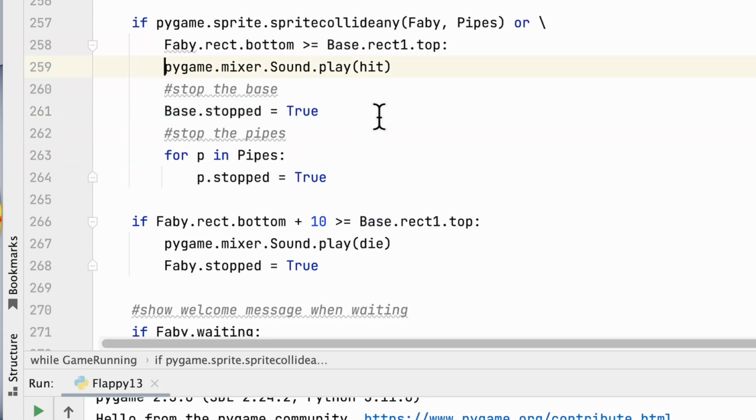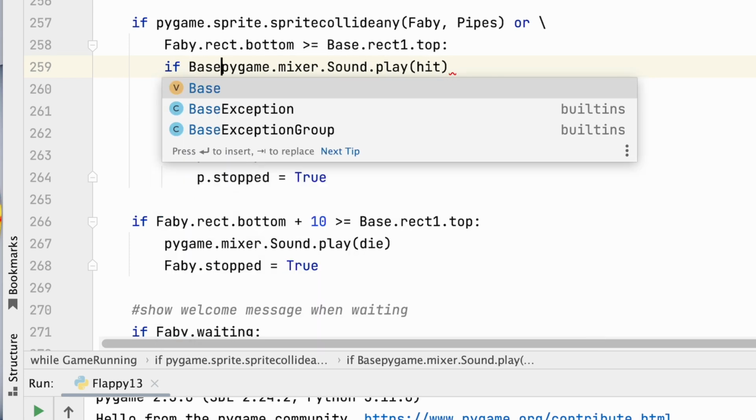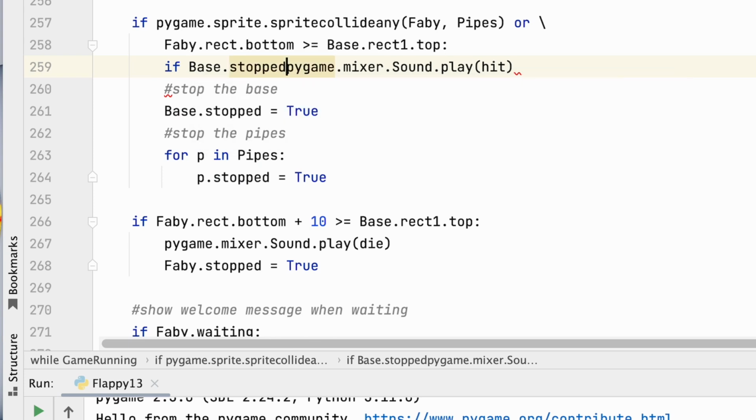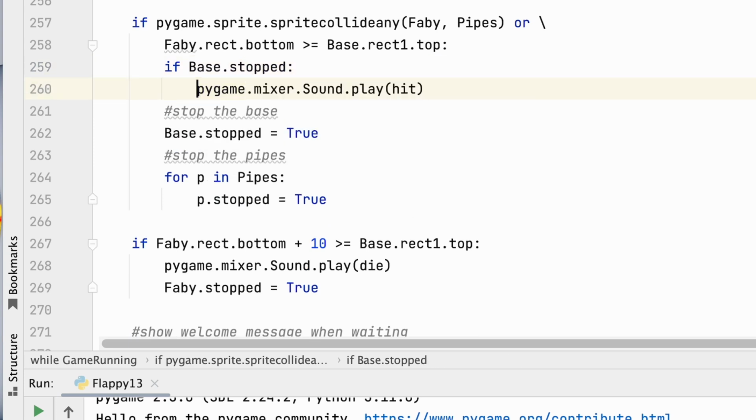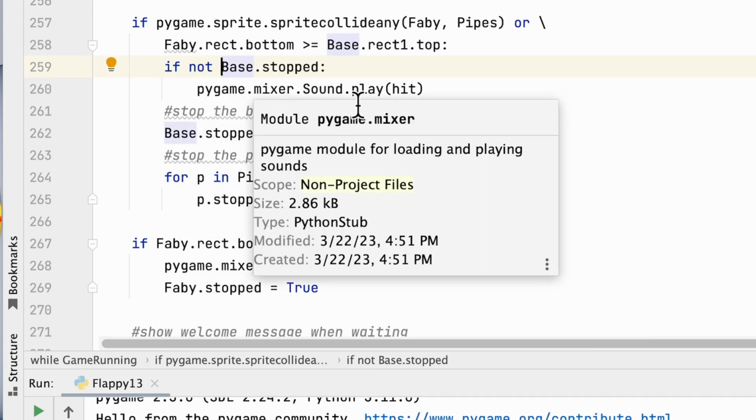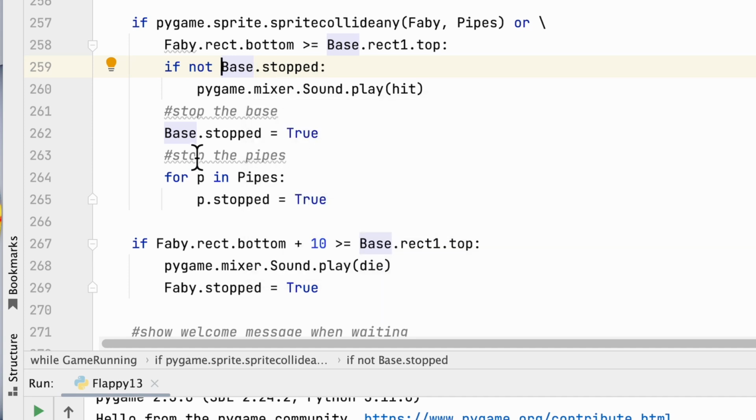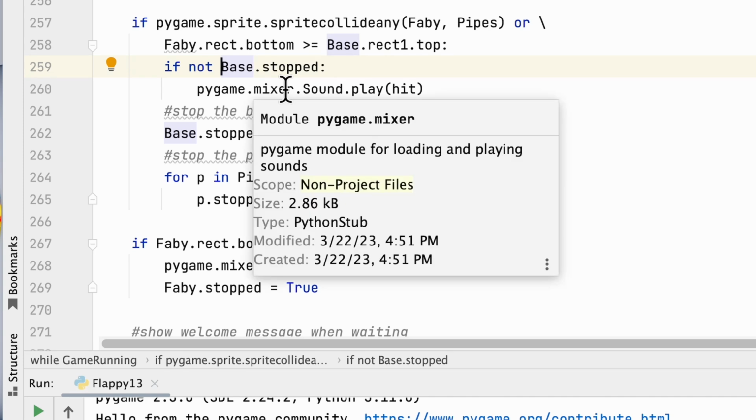So if I do something like this, I can say if not bass dot stopped, then we're going to do that, right? Because the moment bass stopped is true, it will no longer play that hit sound again. So while the bass is not stopped, it'll play the hit sound, but once the bass is stopped, it won't play it again, okay?